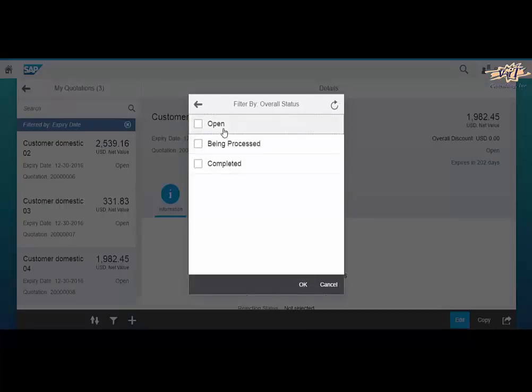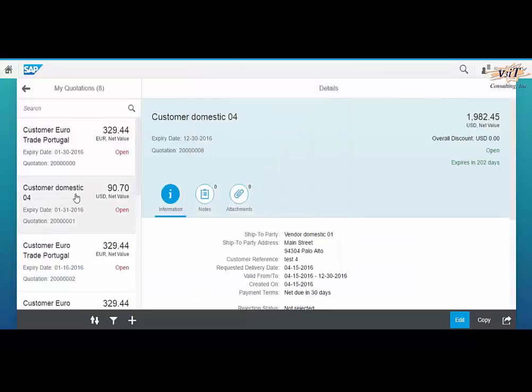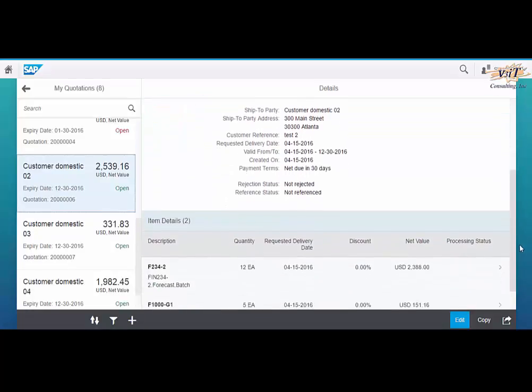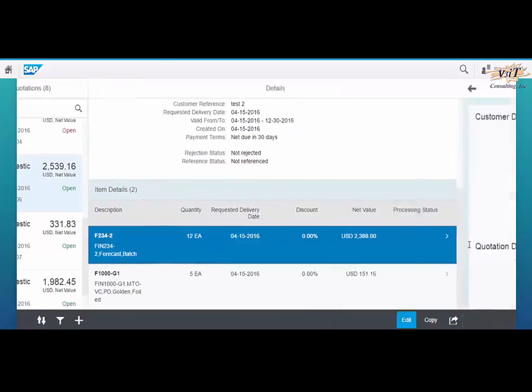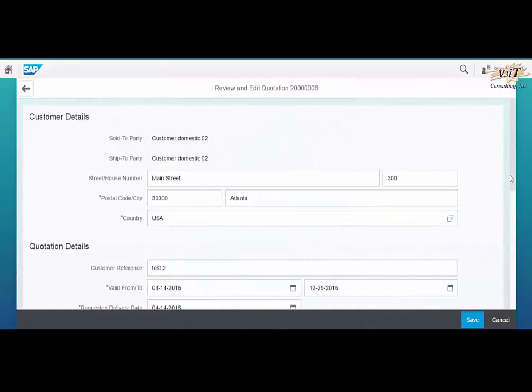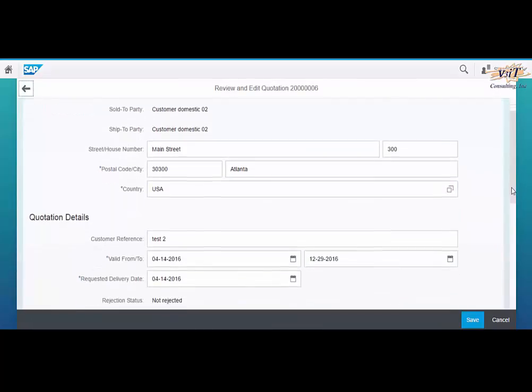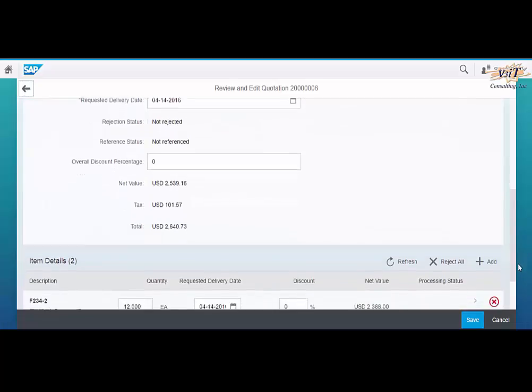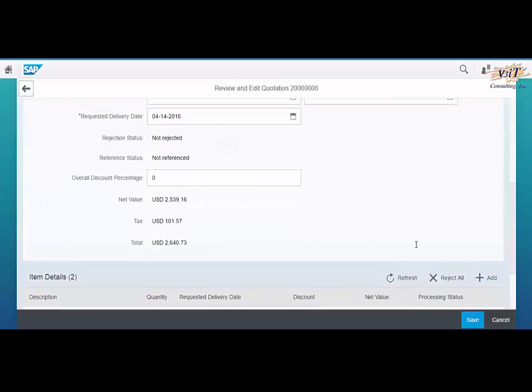Here we can see that the quotations have been filtered based on their open status. This is how the filter in the application works. Now we will check an existing quotation by clicking on it. We can see here the system displays the status of the quotation and the expiry date in number of days. This quotation can be directly edited in this app. We can see the rejection and reference status displayed on the screen.